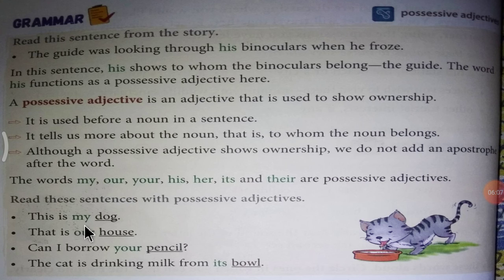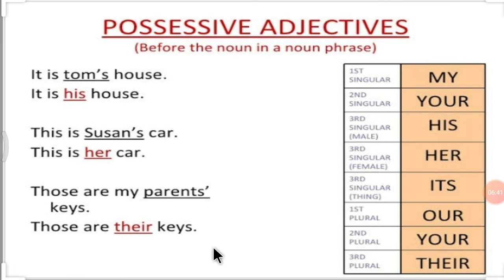So, look here, my dear students. My, our, your, its. All these are possessive adjectives because they show to whom things belong. These words show the ownership. Whose dog is this? My. Whose house is this? Our. Whose pencil is this? Your. Whose bowl is this? Its. So all these words show ownership.